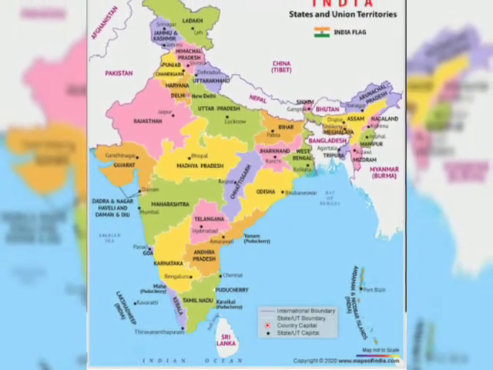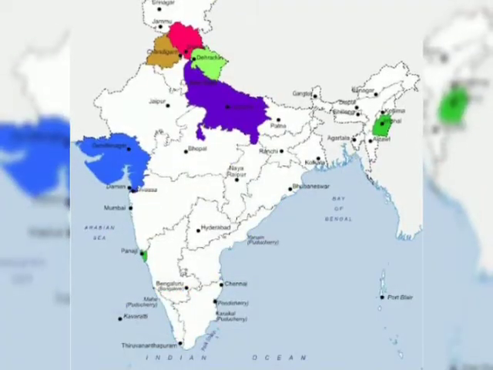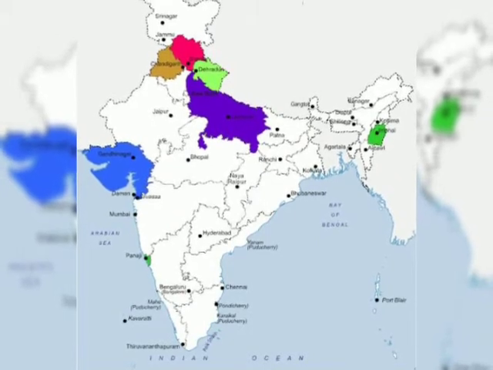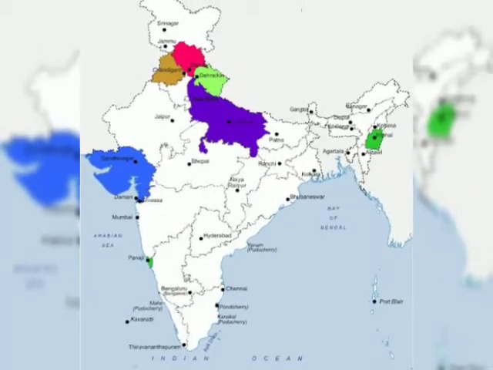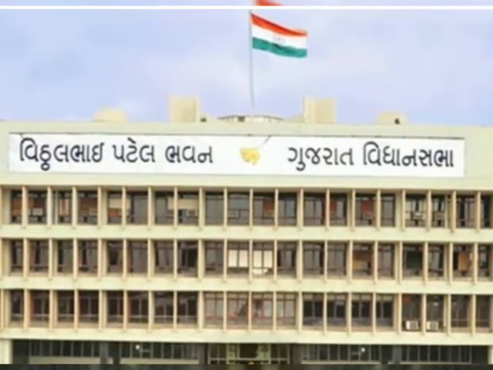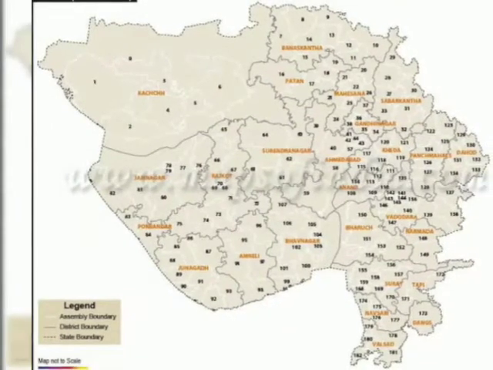So all the elected leaders select the main person to be the chief minister of that state. In that case, Gujarat Governor Acharya Dev Vrat appointed Chief Minister Vijay Rupani. With the help of Vijay Rupani, the Governor also appointed the rest of the ministers.